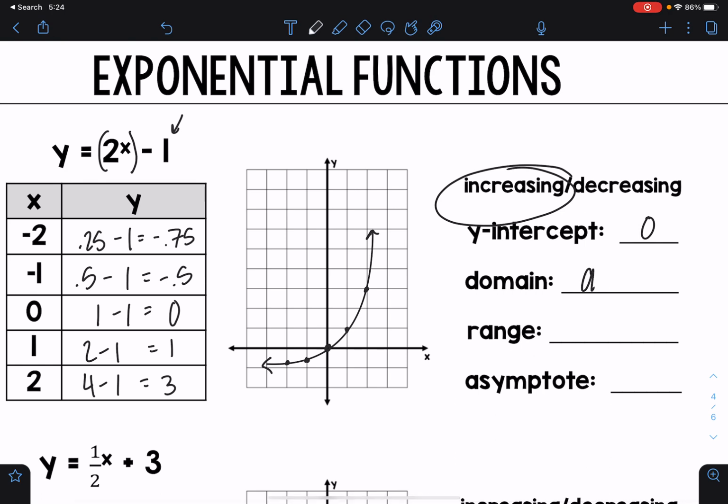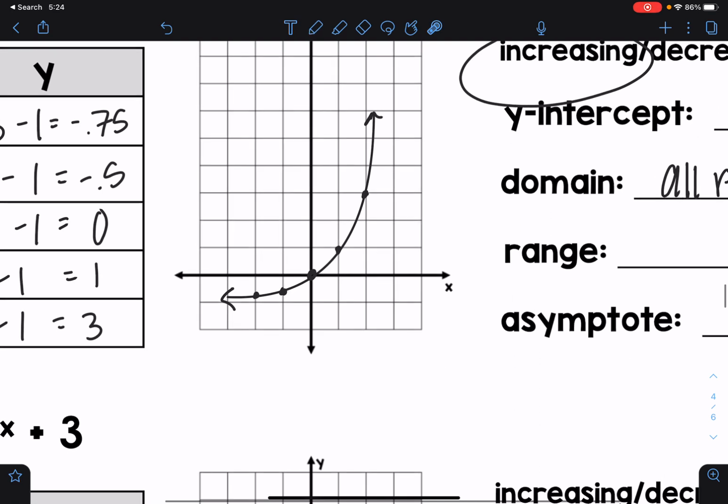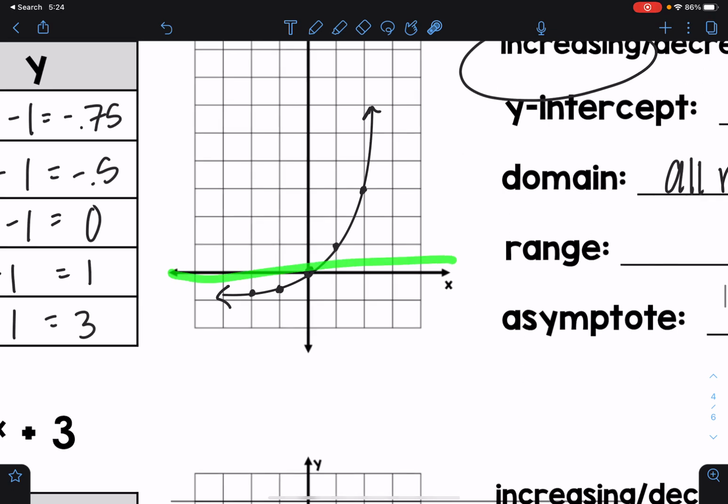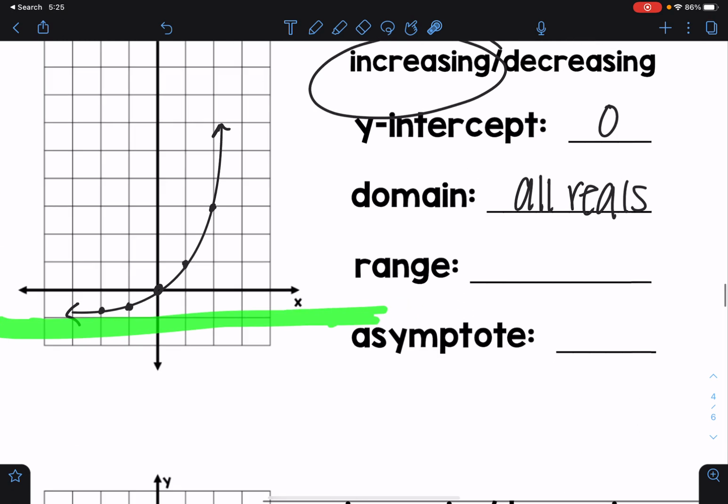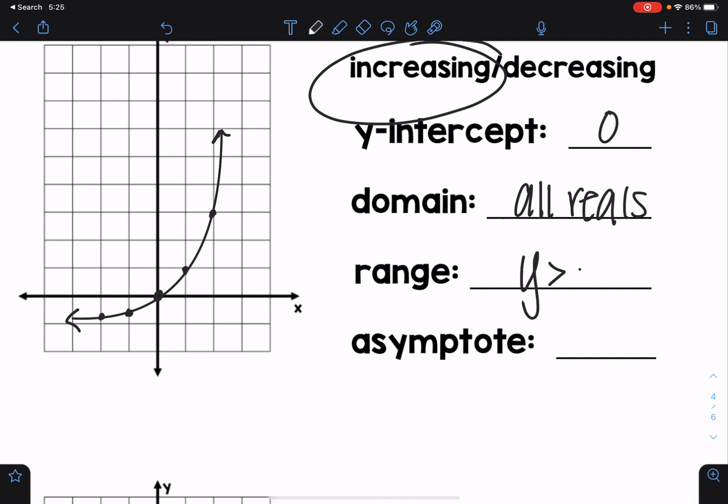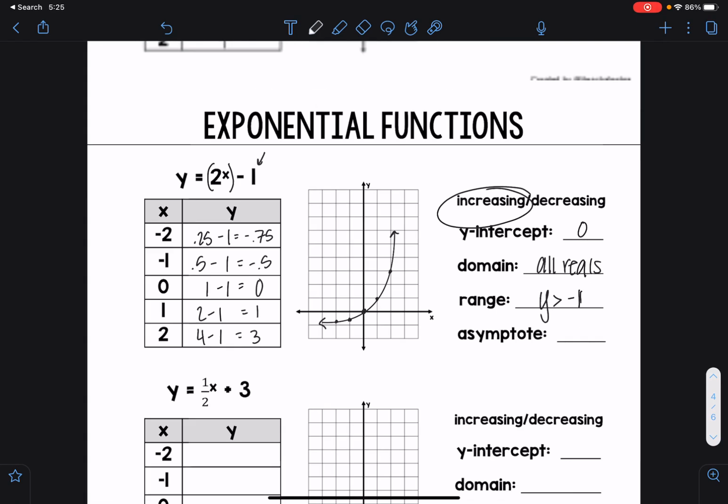My domain is still all reals, but my range changes. See how I can now dip below the x-axis here. The line now is right here, where my line isn't crossing. So I'm going to say that y has to be greater than -1. All my values stay above this -1 line, so that's going to be my range. Y is greater than -1. I just shifted it down 1, therefore my range also gets shifted down.